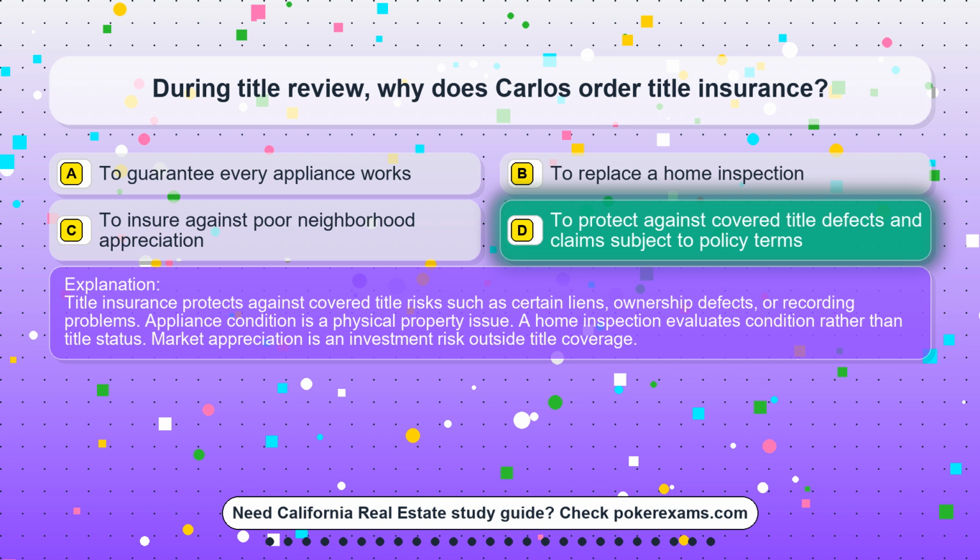Appliance condition is a physical property issue. A home inspection evaluates condition rather than title status. Market appreciation is an investment risk outside title coverage.